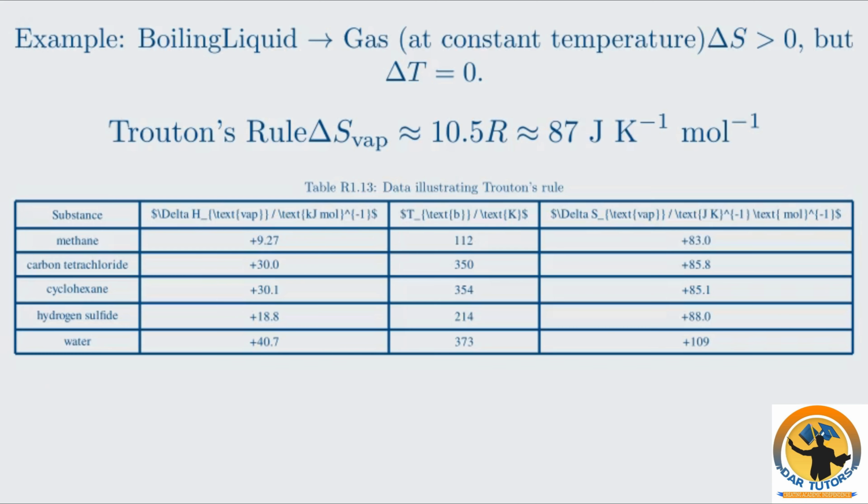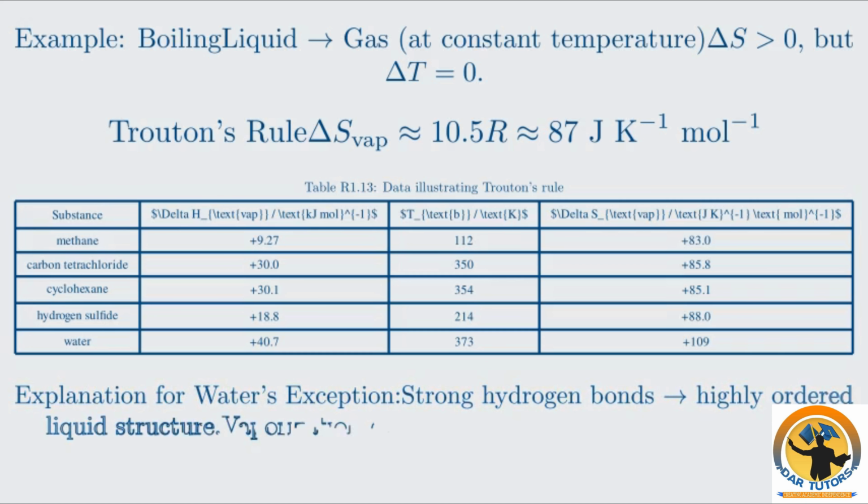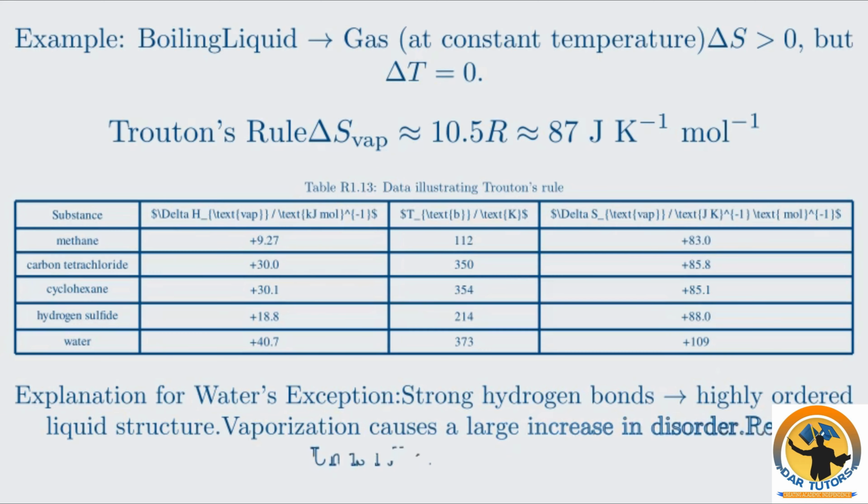Why does water not obey the rule? This is due to its strong hydrogen bonds. These bonds result in a highly ordered liquid structure. When water vaporizes, this order is completely lost, leading to a much larger increase in entropy compared to other liquids. So, the entropy change is unusually high because the initial liquid state has a very low entropy.